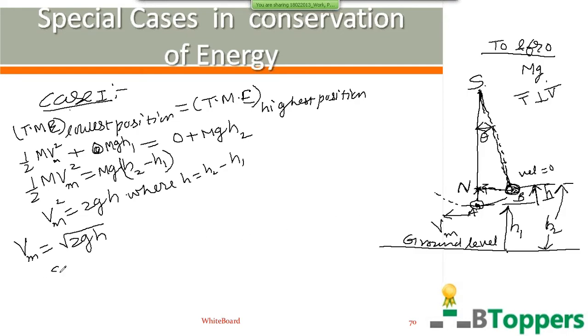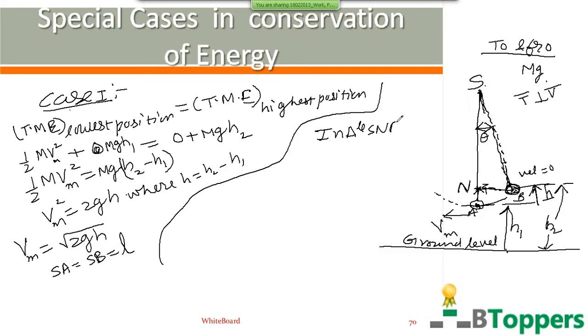The vertical distance between the points N and A, you can write as distance from S to A minus distance from S to N. Let L denote the length of the simple pendulum, which means distance between the point of suspension and center of mass of the bob. So distance from S to A you can write as L. Distance from S to B is also equal to L. So in the triangle SNB, you can write cos theta equal to SN by SB, or SN equal to SB cos theta.